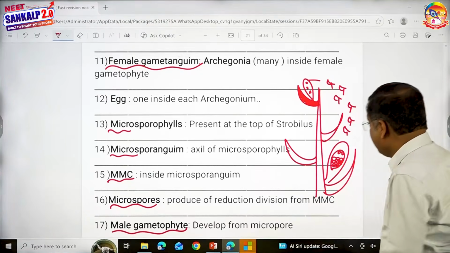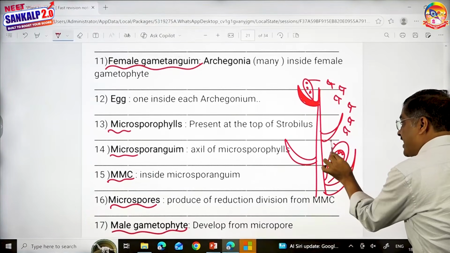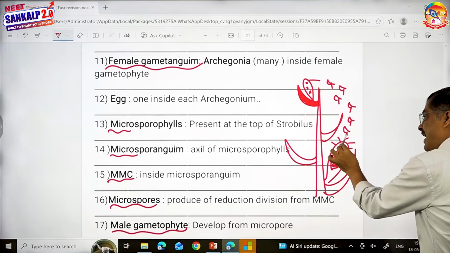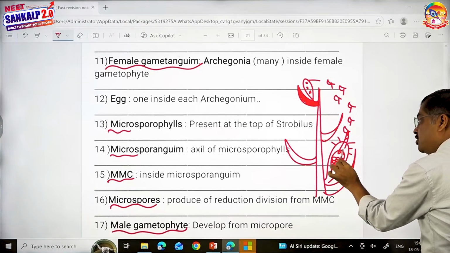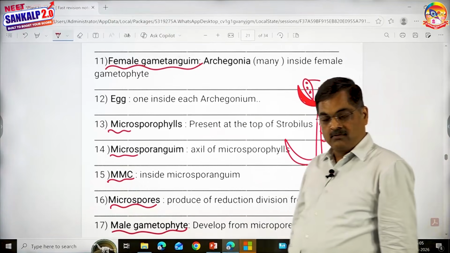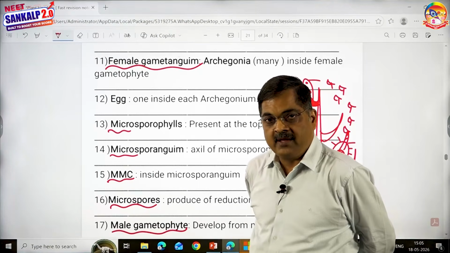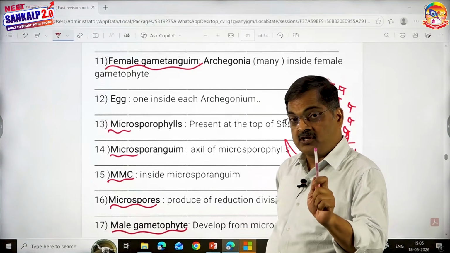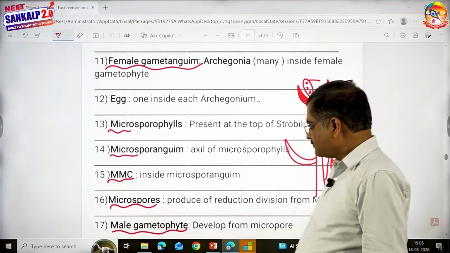Listen carefully. The megasporangial wall degenerates, and the male gametes fuse with the egg to form a diploid zygote. The zygote develops into an embryo. Children, this is the statement which you have to remember. Concentrate on what I'm saying now.